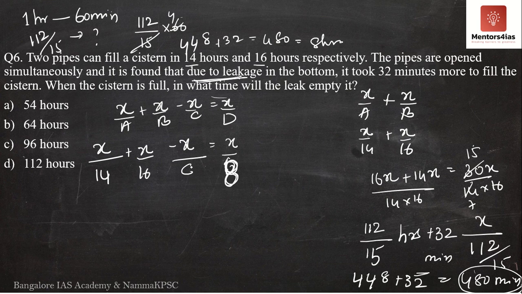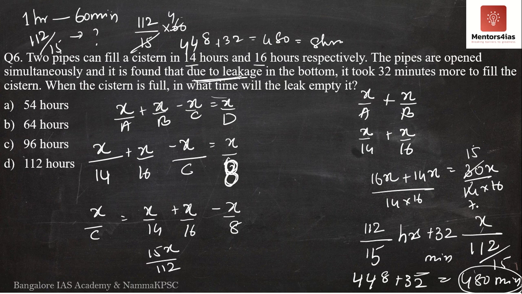So now don't you think we can find out the value of c? It is very simple. X by c is nothing but x by 14 plus x by 16 minus x by 8. X by 14 plus x by 16 is what we already know. It is nothing but 15x by 112. What is 112? 112 is nothing but 7 and 16.